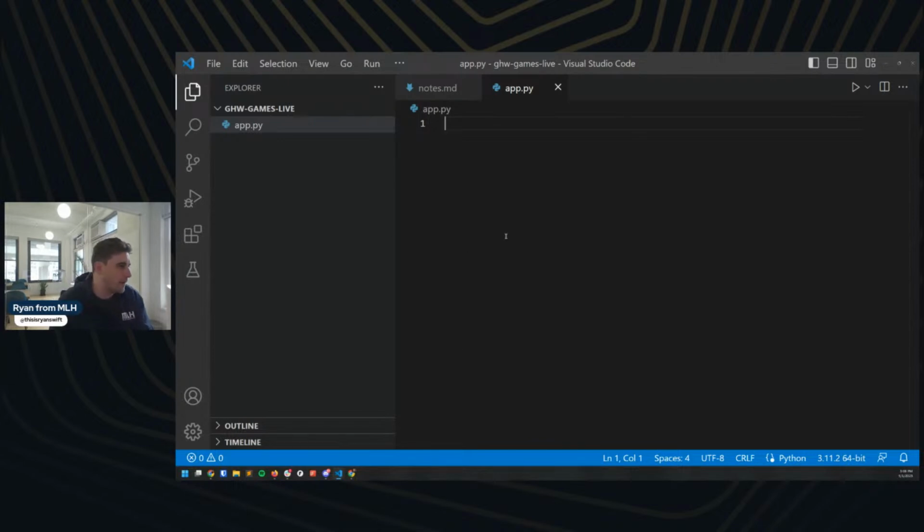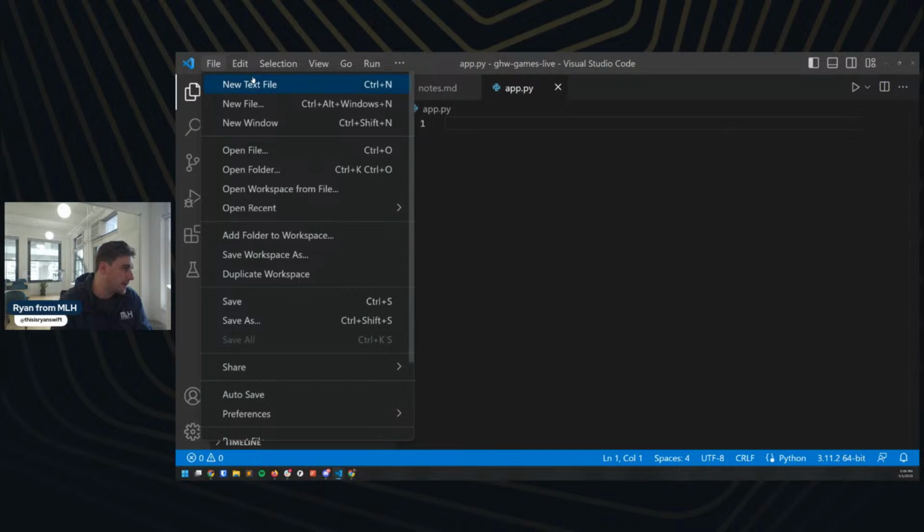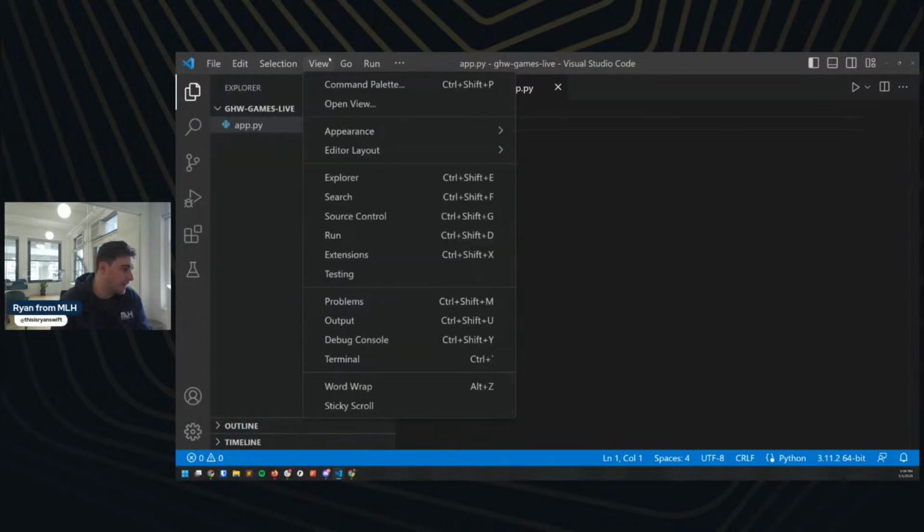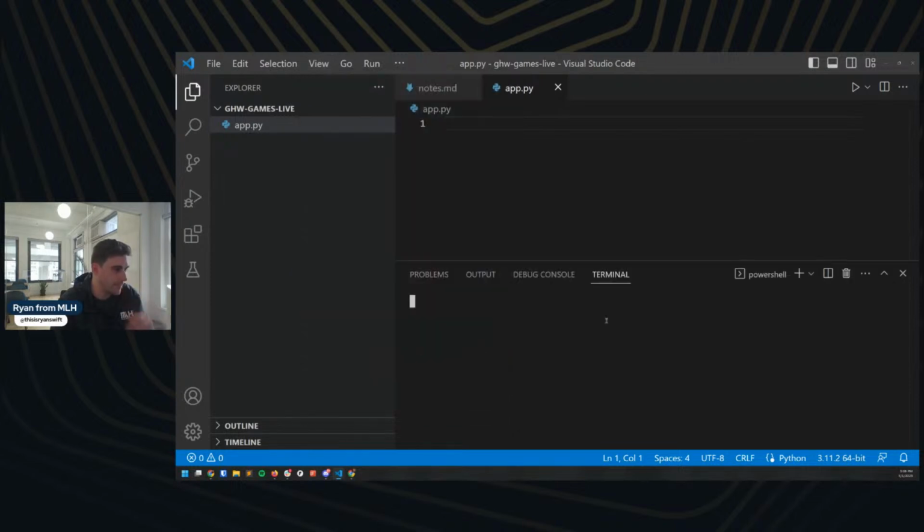I also want to open up a terminal, and we're going to find out how to do that in VS Code. I'm not a VS Code user, but I know you can open up a terminal inline here. There we go. Great. Cool. And this already has me in the correct directory as well, which is handy.